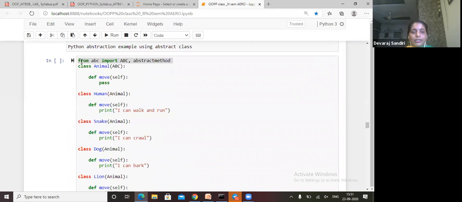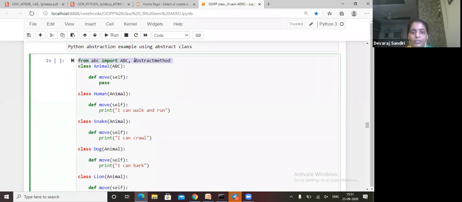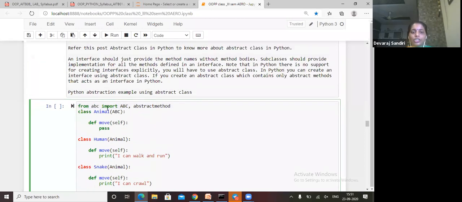See here, from abc import ABC, abstractmethod. ABC means abstract base classes in Python. We have to write from abc import ABC, abstractmethod. This is compulsory; only then will our abstract method work inside our Python.